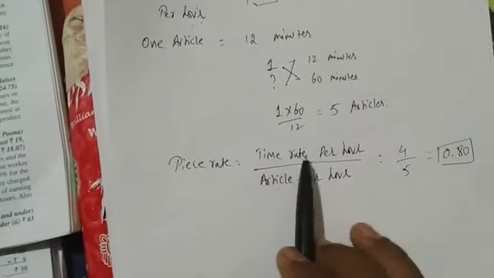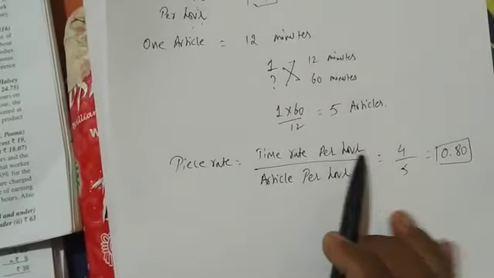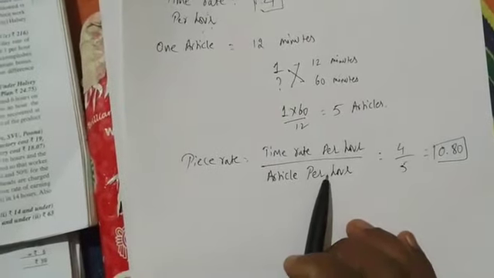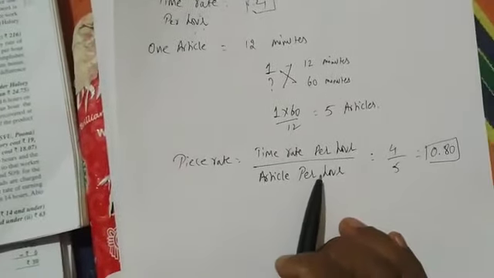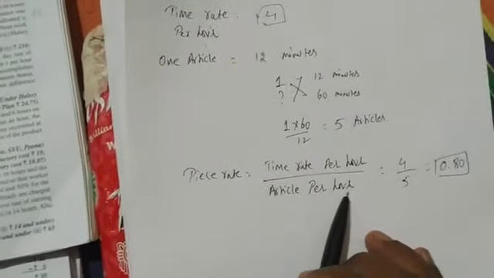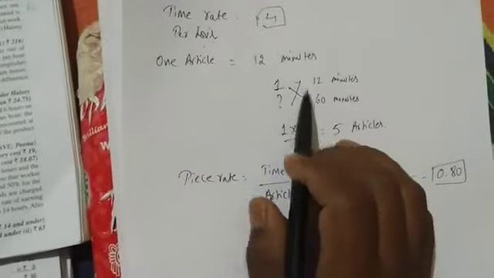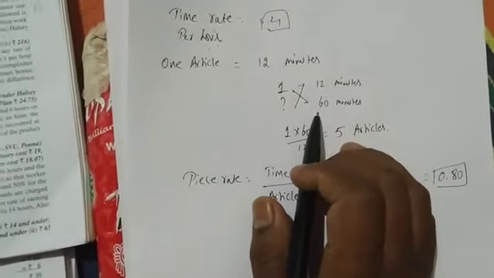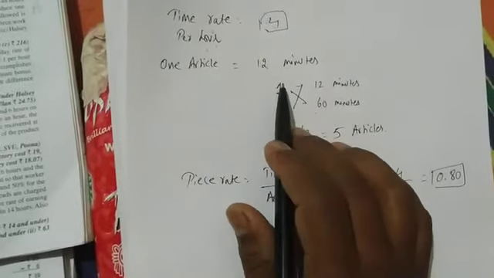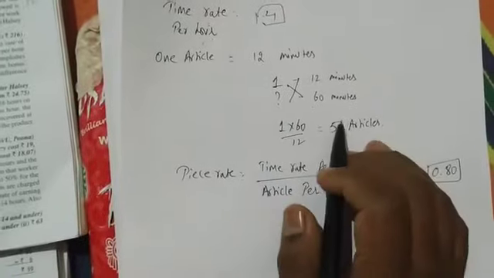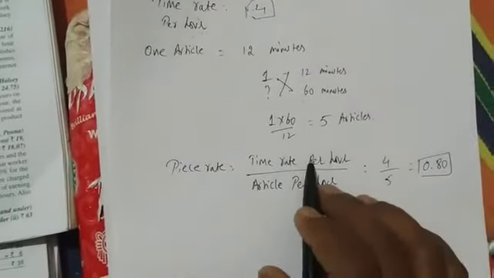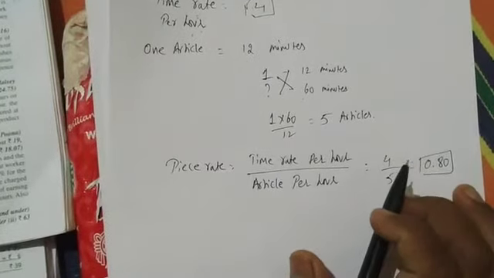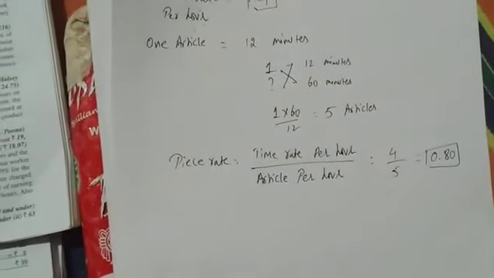The formula for piece rate is time rate per hour divided by articles per hour. It is not given in the question, so let us find out. In 1 hour, how many articles are we making? One article takes 12 minutes, and 60 minutes is 1 hour, right? Cross multiply, I get 5 articles. So simple. Time rate is 4, articles per hour is 5. 4 by 5 is 0.80. Got it?